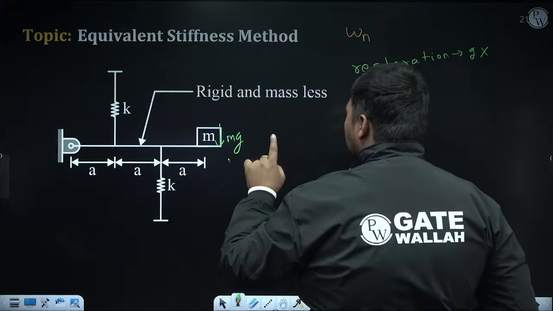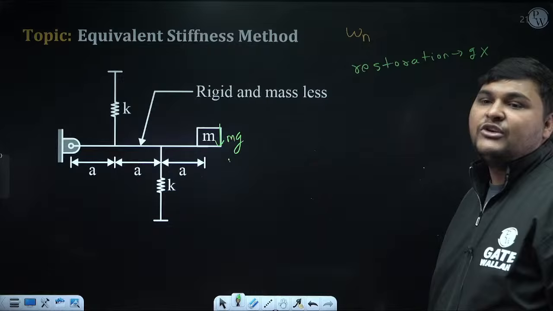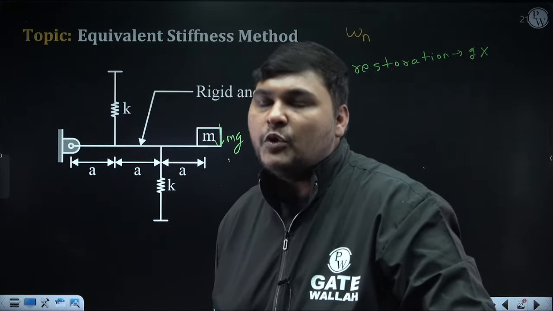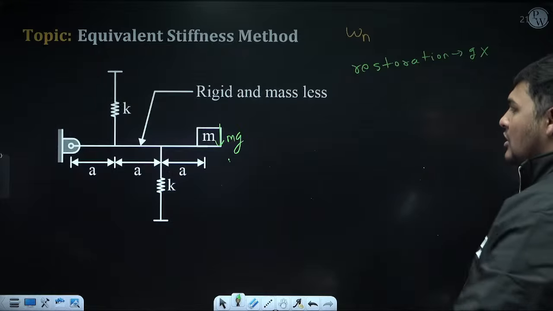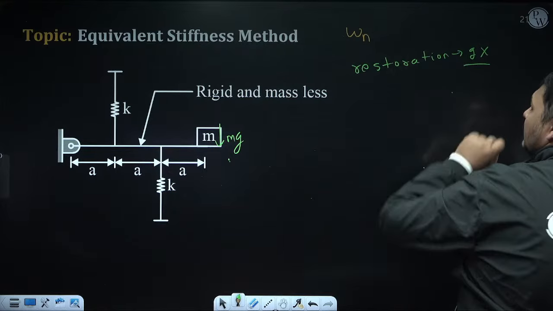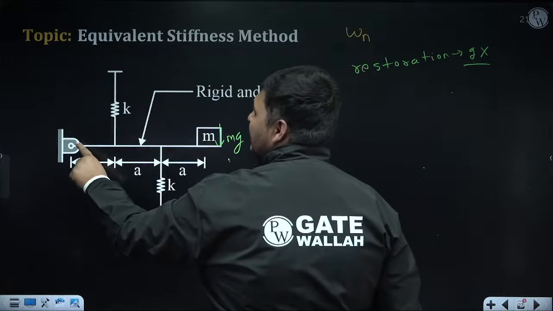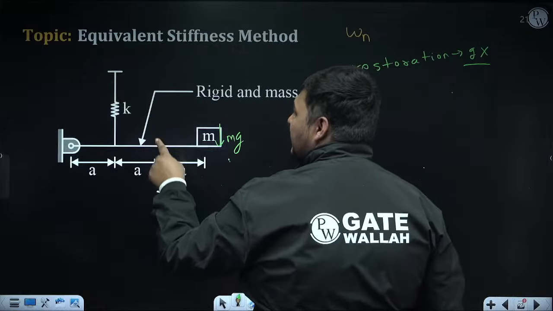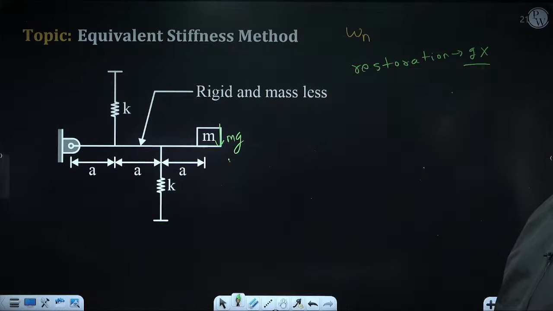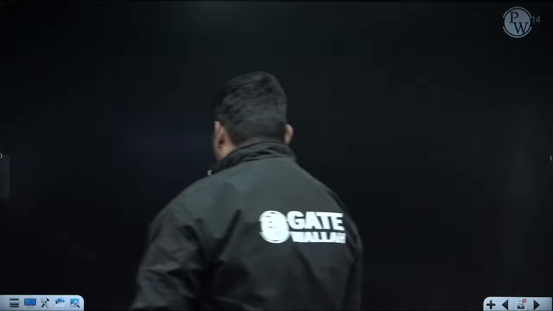Okay, and here restoration is only occurring due to stiffness, and since only one point mass is there, I can use this equivalent stiffness method here, because for using equivalent stiffness method there were two conditions. Only one point mass should be there, and restoration should be only due to stiffness, it should not be due to gravity. So both conditions are satisfied. But now you can remember this, whenever a horizontal rod is hinged at any location and its weight is supported by a spring, you can directly remember there will be no role of gravity in the restoration, because due to weight there will be static deflection in the spring, they will cancel each other's effect. Along with this, since only one point mass is involved, I can use this equivalent stiffness method. So I am calculating Ke by using equivalent stiffness.